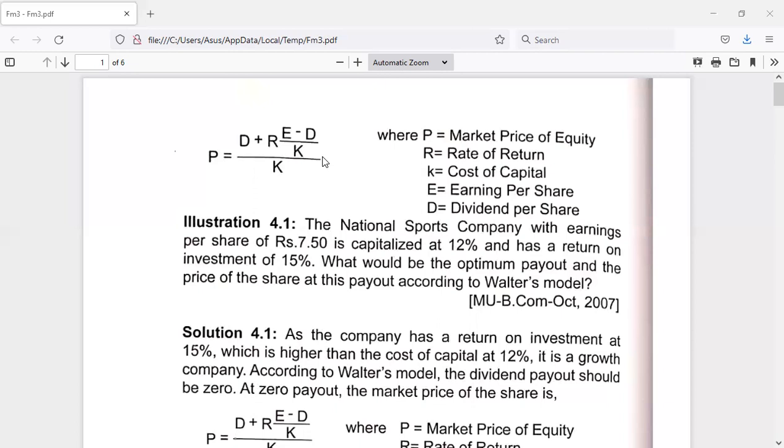Now let us take up one problem. The National Sports Company, with earnings per share of rupees 7.50, is capitalized at 12%.